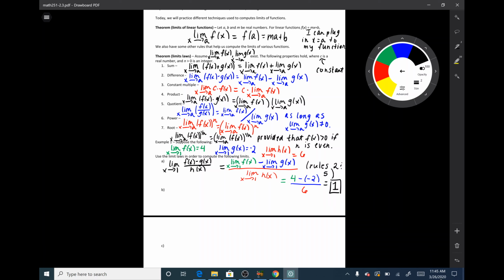So the limit as x goes to 1 of f of x minus g of x over h of x is just equal to 1. We combine lots of different rules here, rules 2 and 5, the difference rule and the quotient rule.